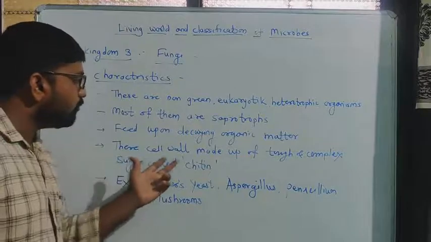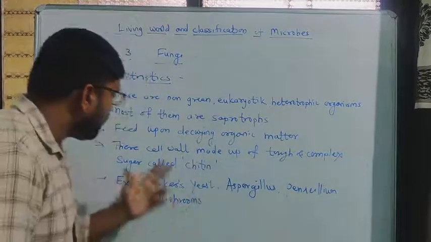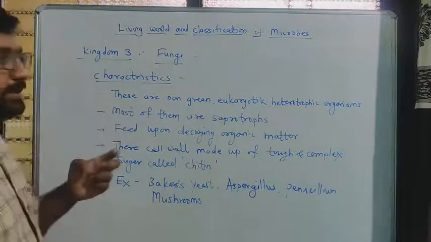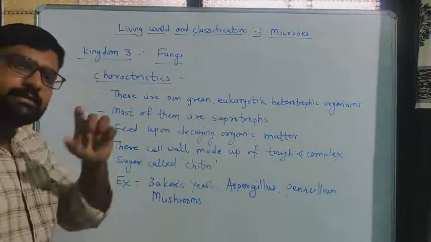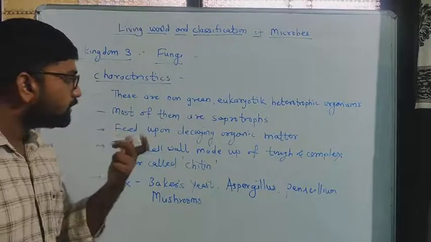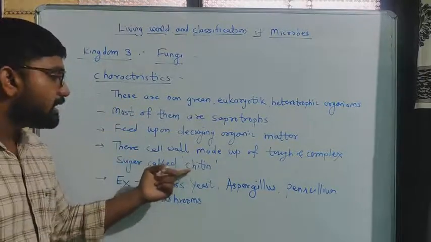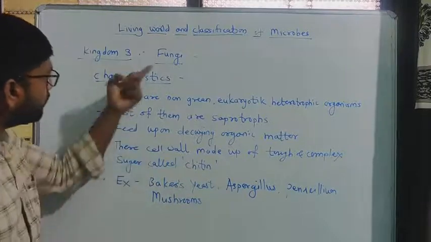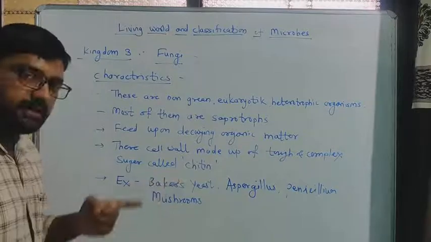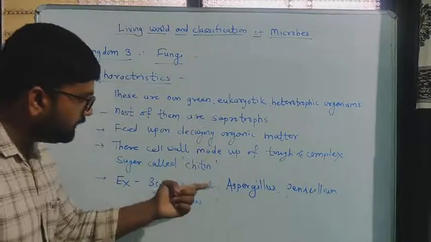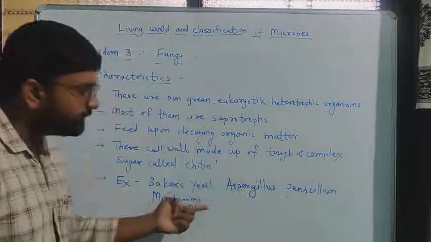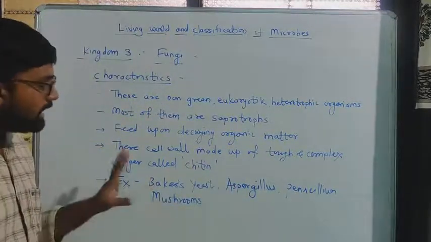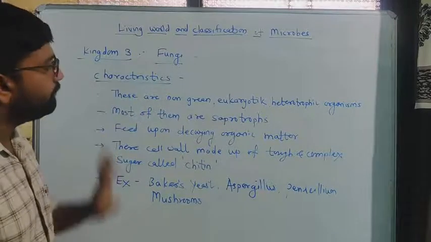Then the cell wall is made up of a tough and complex sugar called chitin. If we study fungi, we will see that their cell walls are made up of a tough and complex sugar which has the name chitin. Now some examples of kingdom fungi: Baker's yeast, then aspergillus, then penicillium and mushrooms are the examples of kingdom fungi.